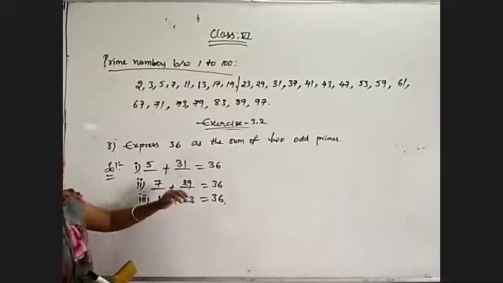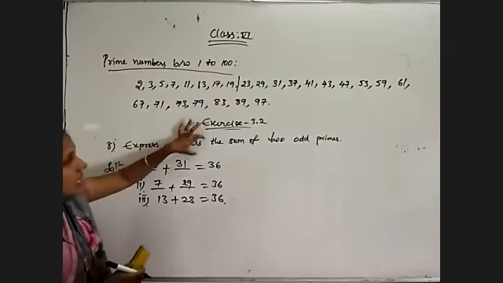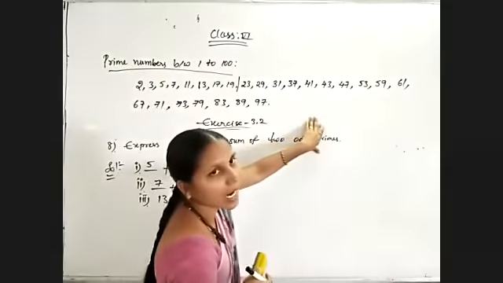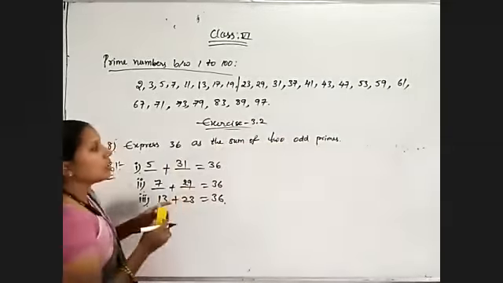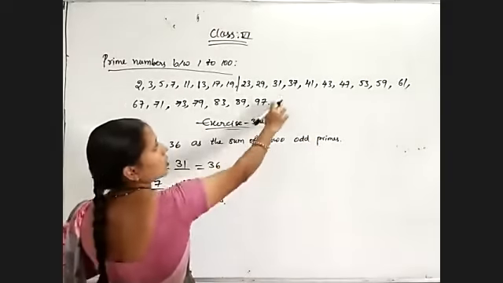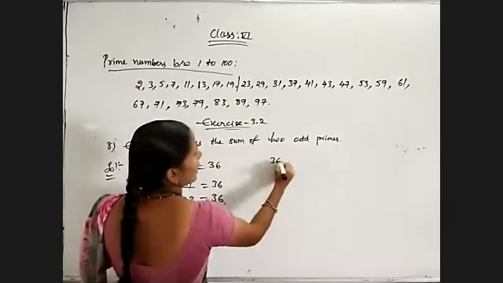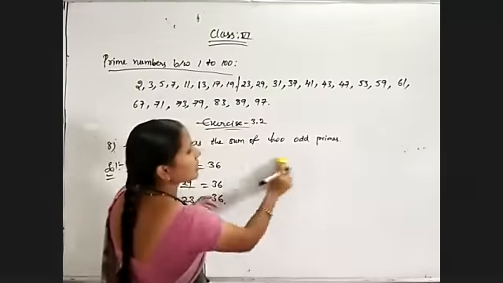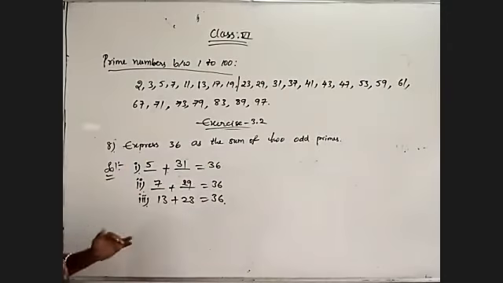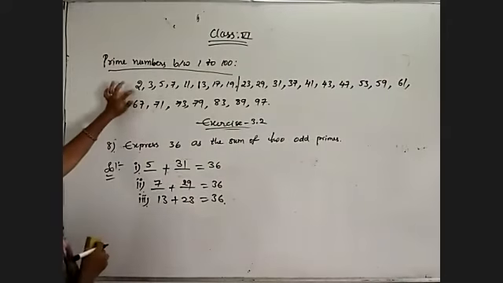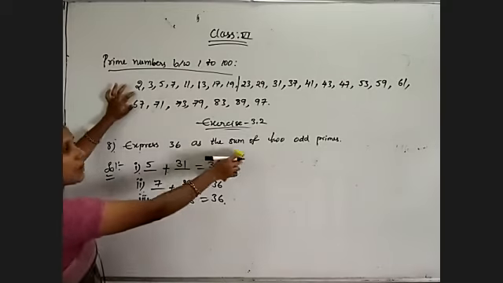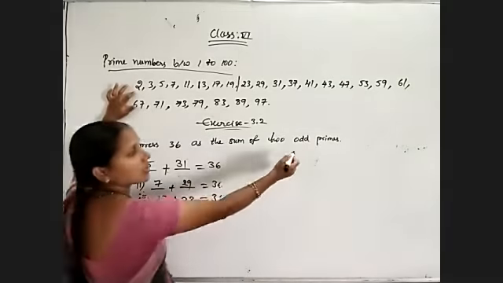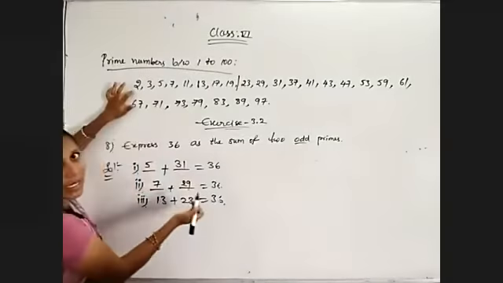So once again I am telling, observe, express 36 as the sum of two odd prime numbers. 36 they are telling. So 36 is less than 37. We need to check the prime numbers whose sum is equal to 36. They mentioned two odd primes, so compulsorily we have to take odd numbers only.